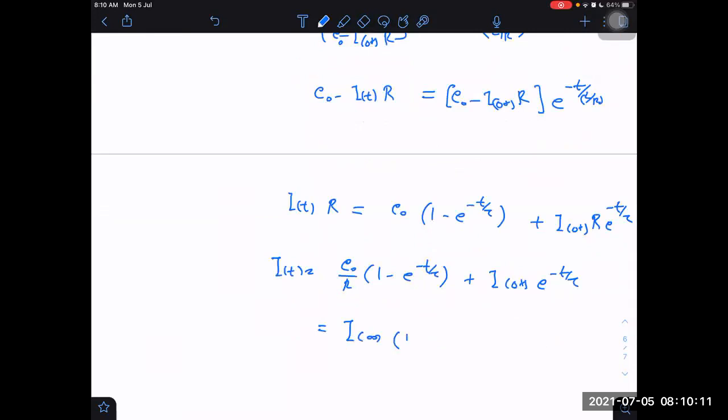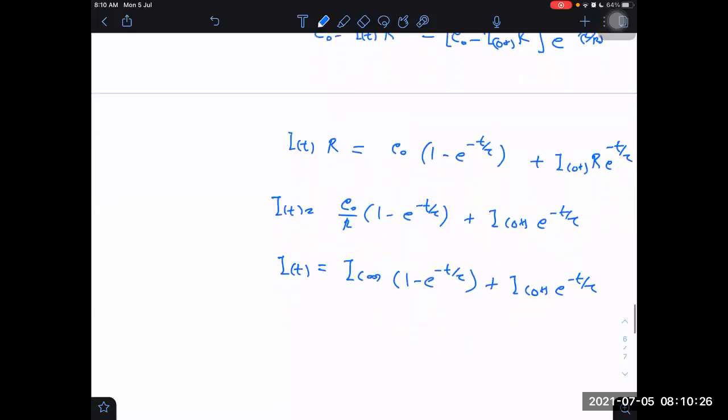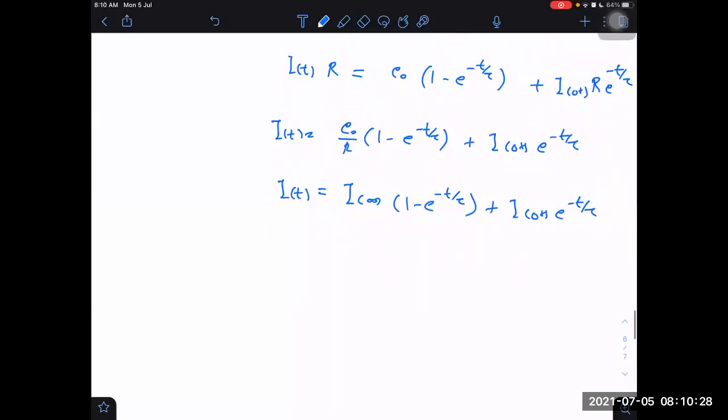After a long time it will be the same, because after a long time the inductor will just act like a short circuit or conducting wire. Then the current will become just E naught by R, as if it is a pure resistive circuit. I told you that we can write this equation directly if I know the current just after opening or closing the switch, just after t equals 0. It may be opening a switch, closing a switch, or changing resistance.